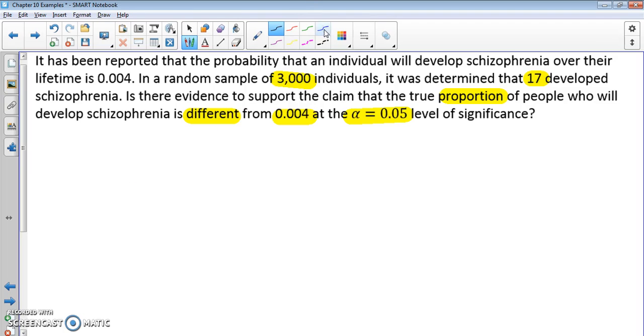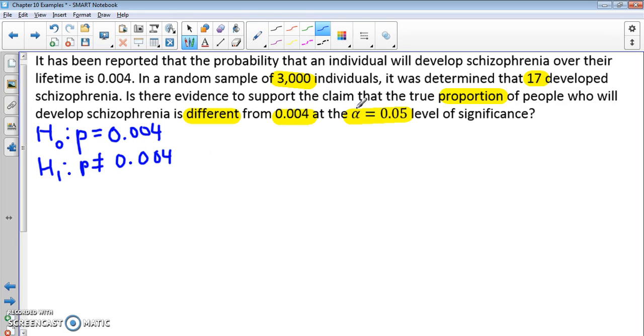So let's start off by writing our hypotheses. Our null hypothesis, H sub 0, colon, and we're looking at the proportion, so p equals 0.004, and then our alternative is H sub 1, colon, p, and then we have different, so not equal to 0.004, and then we have an x value of 17 and our n is 3,000.